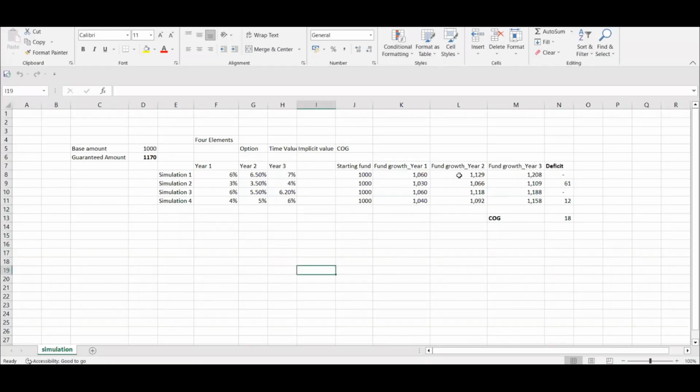So obviously, when you are calculating VIP, it will be calculated only on one scenario. It is not calculated on multiple scenarios. Why is cost of guarantee calculated on multiple scenarios? Because if you just consider one scenario, then it might not bite you.